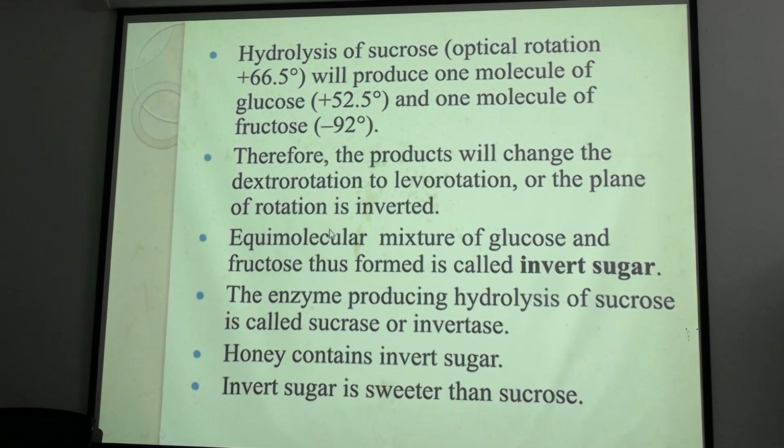Initially we gave a sucrose solution, and there was a right deflection, but after a few hours there will be a negative deflection, and this sucrose solution is known as invert sugar. This solution is known as invert sugar because the optical rotation is changed from positive to negative. Understood? And this goes the same for an equimolar mixture of glucose and fructose. Equimolar because 1 molecule of glucose is attached with 1 molecule of fructose to form 1 molecule of sucrose. So an equimolar solution of glucose and fructose will give rise to invert sugar.